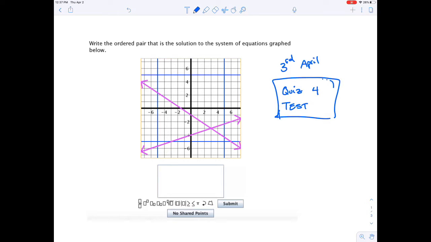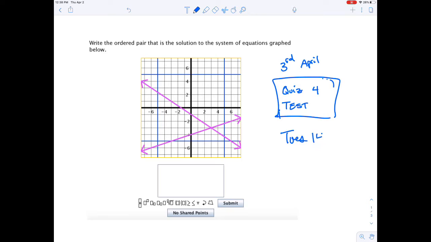There could be a final. We're waiting to hear if final exams are going to be something that we're going to utilize or not. But right now, we're going to assume that we're not doing finals until we hear differently. So once again, we're going to do 4 quizzes and a test. And your first quiz is going to be coming up on Tuesday, the 14th.